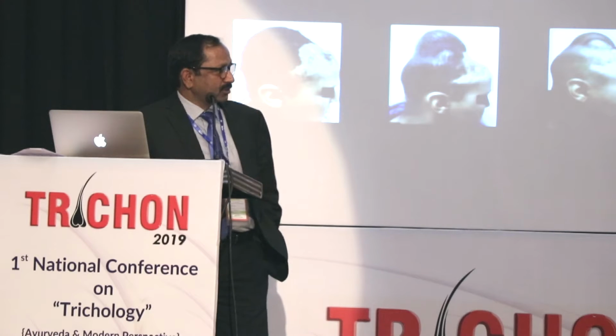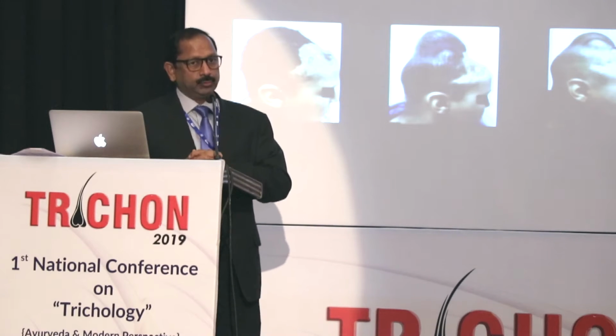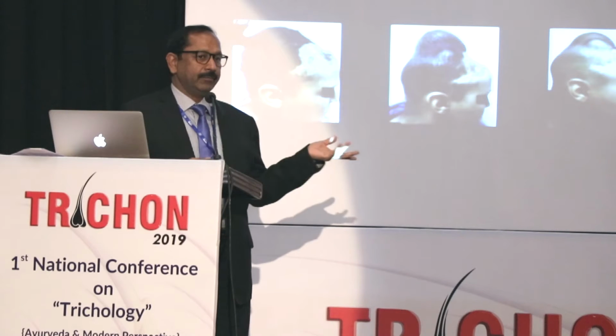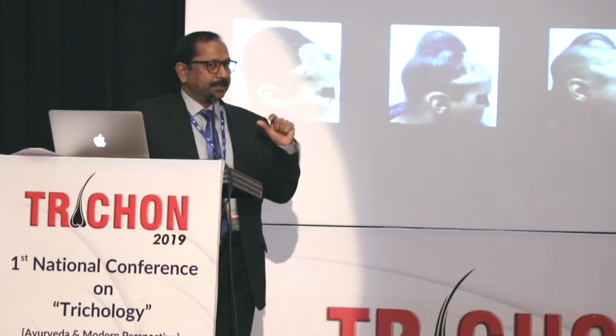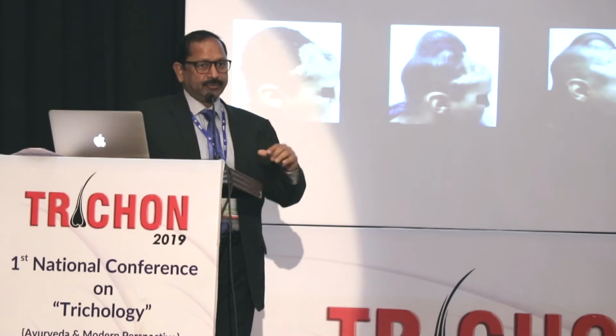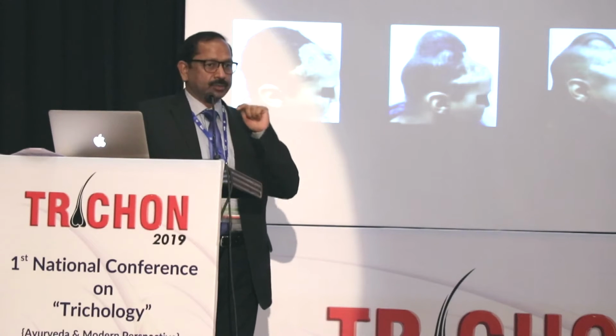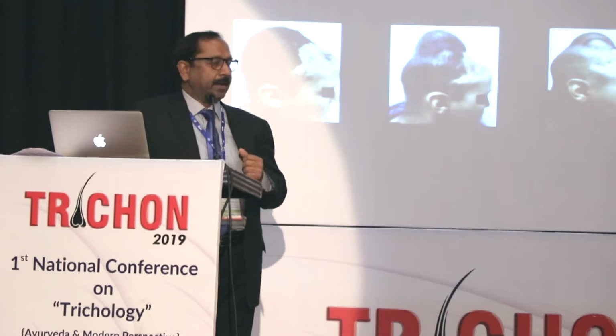In the lower 4 slides, this is the example where we are using tissue expansion. Why can't we do hair transplant in these cases? Because there is hardly any subcutaneous tissue between the bone and the skin. You have to have some padding between the skin and the bone, and this skin looks absolutely scarred.